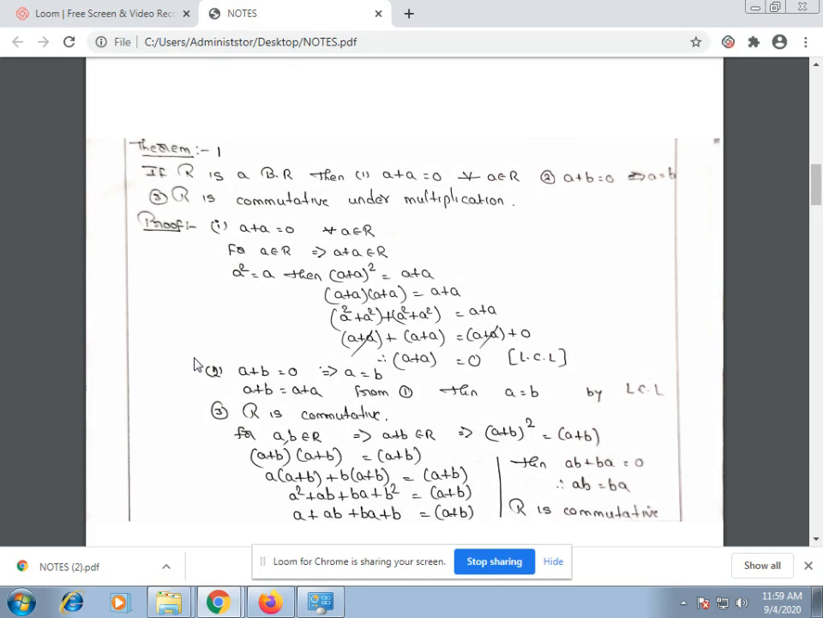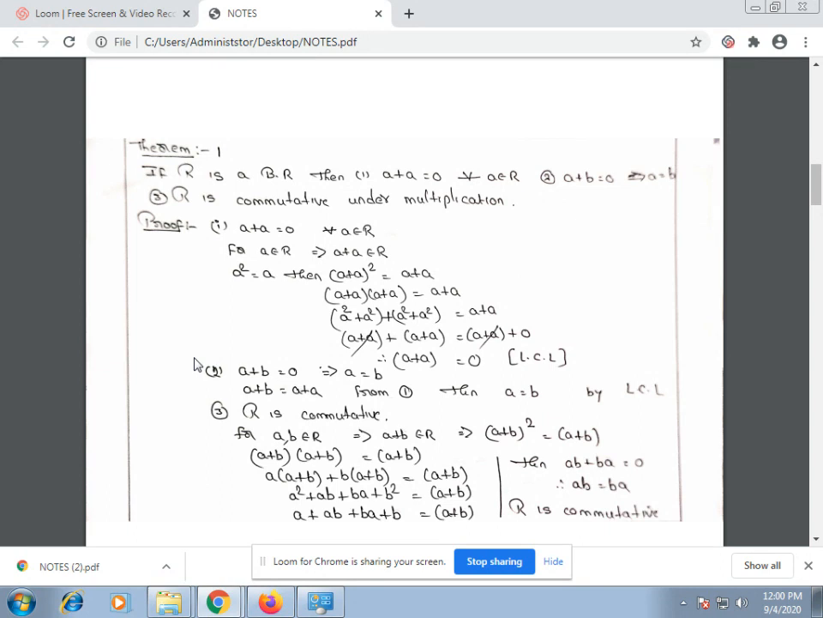Now I am going to prove the first condition, that is a + a is equal to 0 for all a belonging to R. Suppose a is an element in R, then a + a is also an element in R by closure law. And a square is equal to a, since R is a Boolean ring, then (a + a) whole square is also equal to a + a. (a + a) whole square can be written as (a + a) into (a + a), which is equal to a + a.